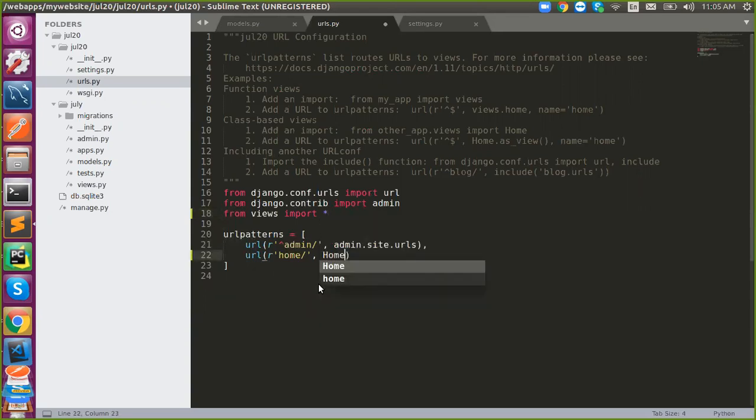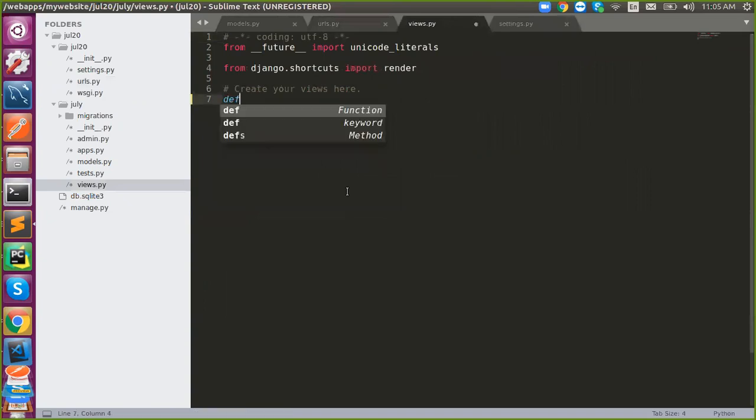I'll say home view, or I'll say anything, the home. Okay, it can be a class or a function, it's up to you. So say home. Okay, now go to view, create anything like a function or a class, it's up to you.